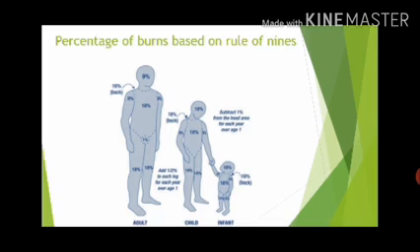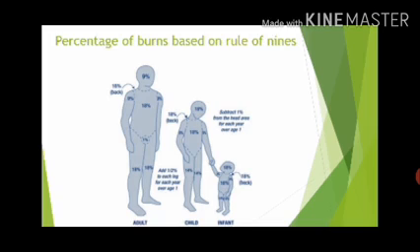This is based on the age groups, that is infant. Infant means a baby up to 1 year; we will not call that baby a child, that baby is an infant. After that we can call him or her a child. Then adult means after 18 years, the phase is adult.